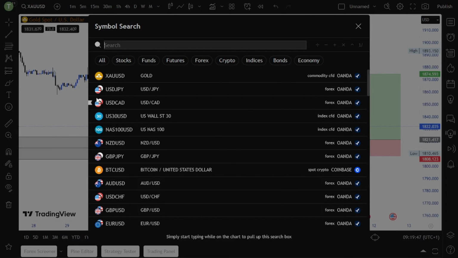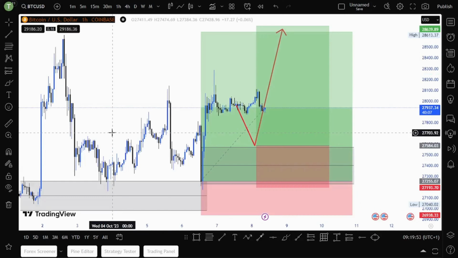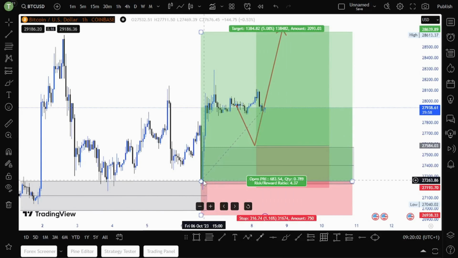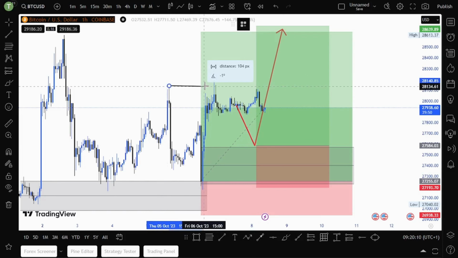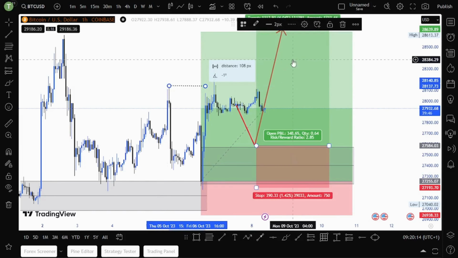So now let's look at Bitcoin. Now looking at Bitcoin, as you can see here, we are already in a buy. Price already tapped into this demand zone that we drew below here. We already shifted. There is the break of structure to the upside.